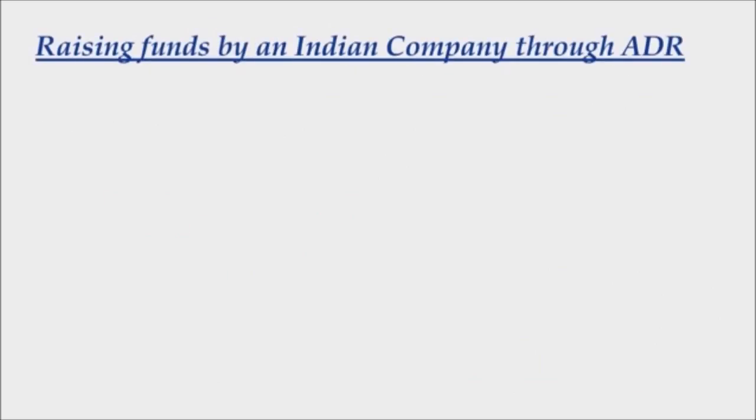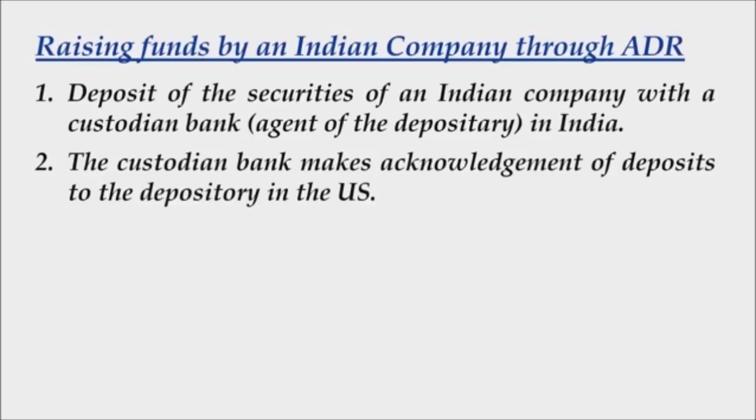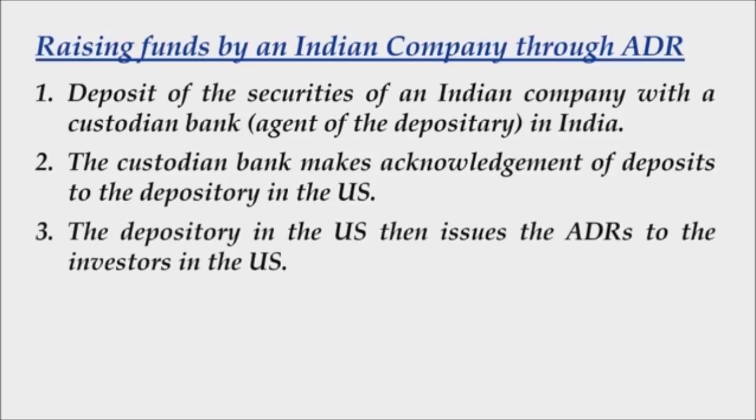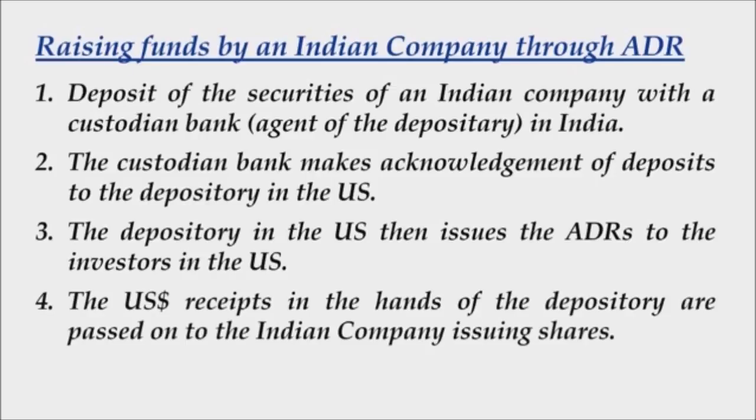So we are talking about raising funds by an Indian company through ADR. First thing, deposit of securities of an Indian company with a custodian bank that is the agent of the depository in India, and the custodian bank makes acknowledgement of deposits to the depository in the US. Third thing, the depository in the US then issues ADRs to the investors in the US. And lastly, the US dollar receipts in the hands of the depository are passed on to the Indian company issuing shares.